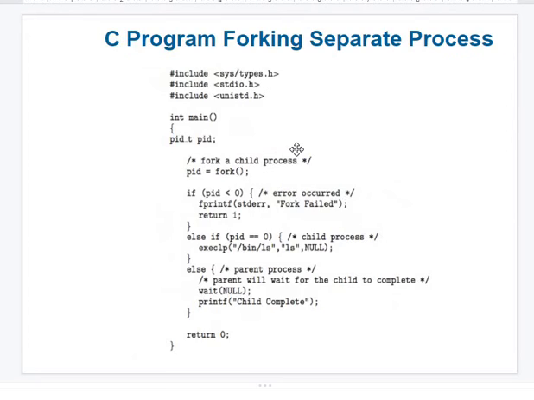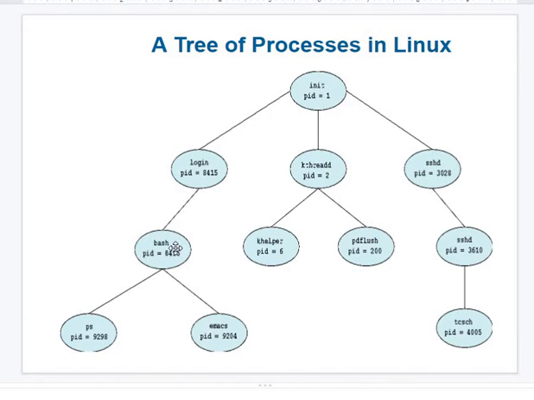Let's go to the situation in the tree. See here, there is one process called bash, whose parent is login, whose child is PS. If at a certain moment I want to terminate, that means stop or close this bash, then I should check whether PS is completed or not. If completed, no need of waiting. Also it has to check because it has one more child, that is one more PID, 9204.